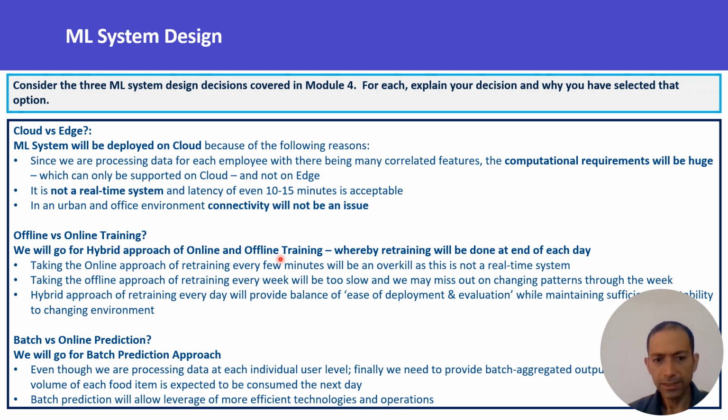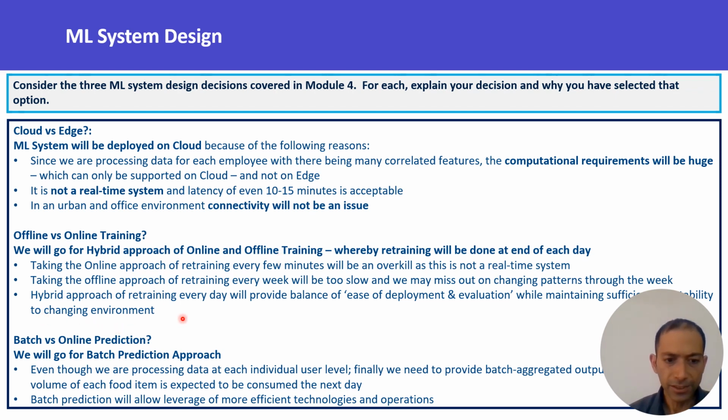So this aspect of retraining could be decided when the system hits the production. And based on what is the data drift, the concept drift which is happening, we could decide what is the retraining frequency. And that's why I'm suggesting a hybrid approach. We will not categorize it as offline or online. We will keep the option open.